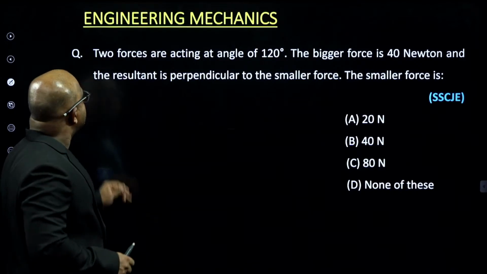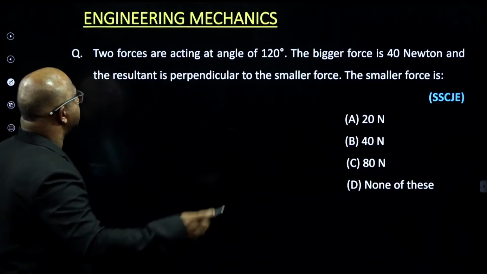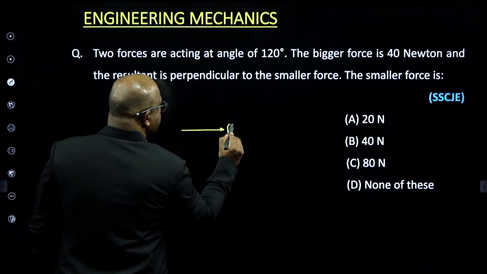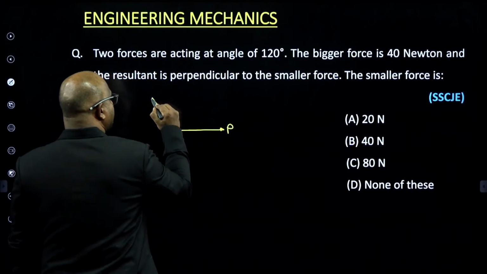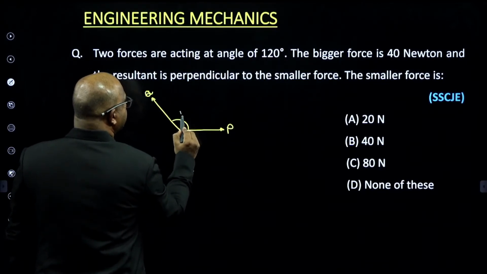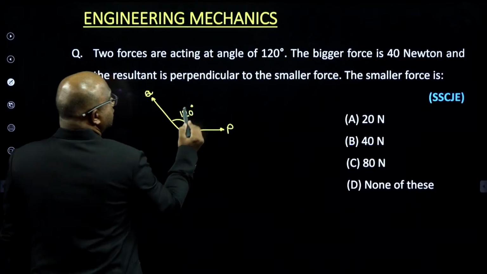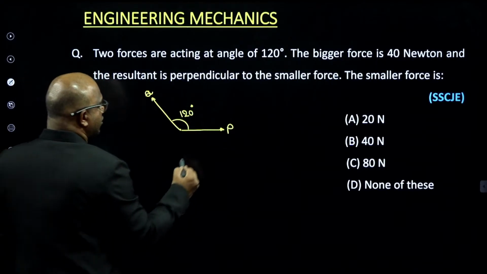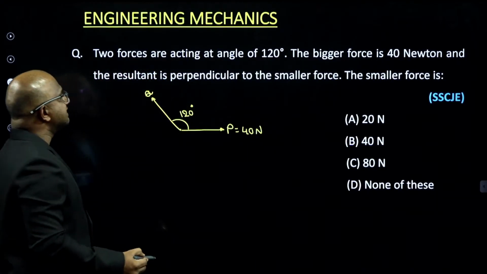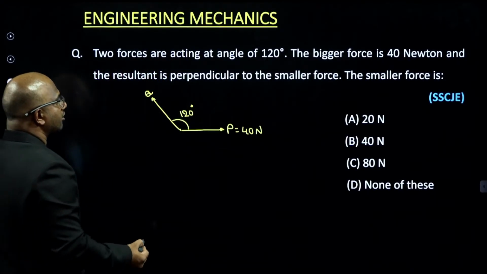See, two forces are acting at an angle of 120 degrees. Assume this is P, this is Q, acting at 120 degrees, guys. The bigger force is 40 newtons, and the resultant is perpendicular to the smaller force.